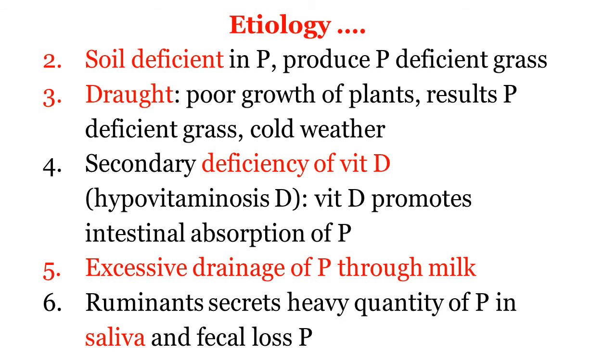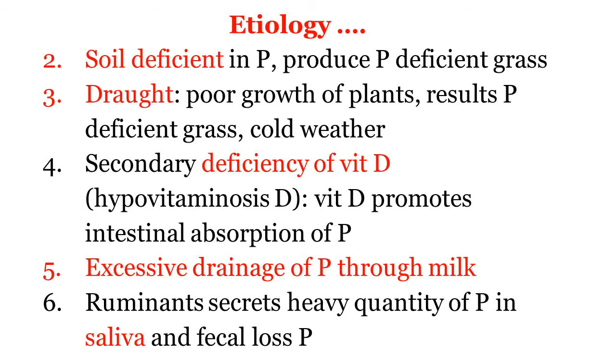When animals consume such grass, they suffer from phosphorus deficiency. Third factor, certain drought conditions. When there is drought, there is very poor growth of plants, and that is deficient in phosphorus. Especially grass grown in cold weather also has poor growth of plants and is deficient in phosphorus.